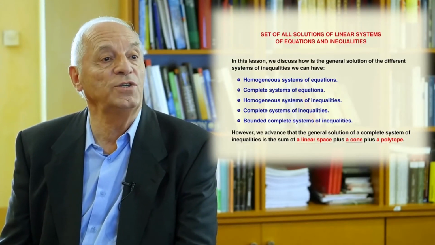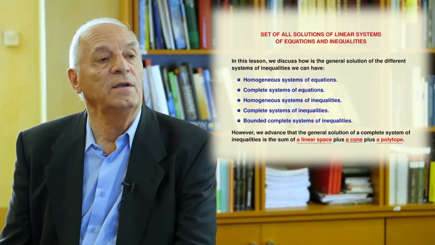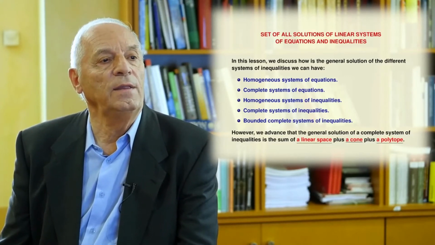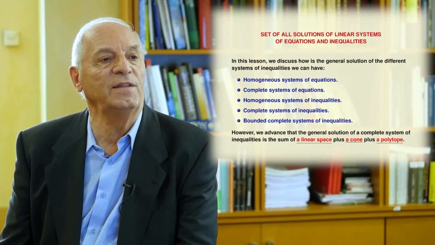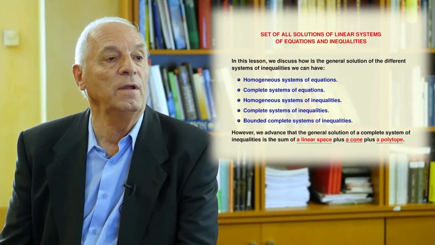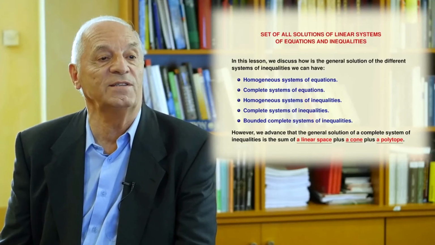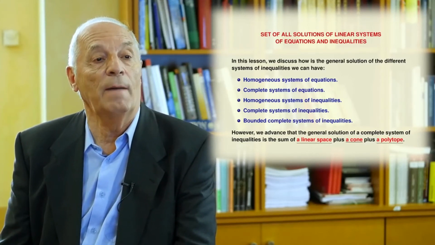What to do with a homogeneous system of inequalities? The solution is a cone. In the case of a complete linear system of inequalities, we have a polyhedron. And finally, in the case of a bounded complete linear system of inequalities, we have a polytope.